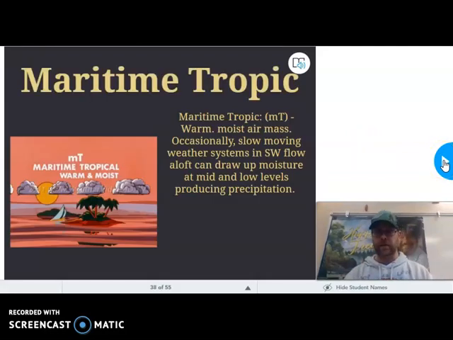Maritime Tropic. Okay, this is a warm, moist air mass. It's warm. It has a lot of moisture in it. It's very humid. These can be slow moving, as you see here, and can get a lot of moisture to draw up and produce pretty high levels of precipitation. It can also have low levels of precipitation. That just depends on where it moves, how fast it moves, and how much condensation, cloud formation there is before we have precipitation.